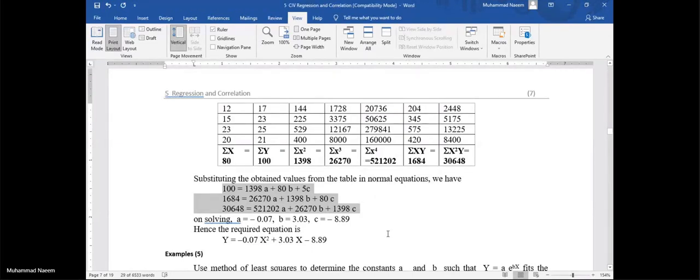Solve them simultaneously using a calculator. Don't try them manually. It will take a lot of time. So solve these equations using a calculator. In certain calculators, we have this option. Okay, we get the values of A, B, and C, putting back in our required equation. This is the final answer.